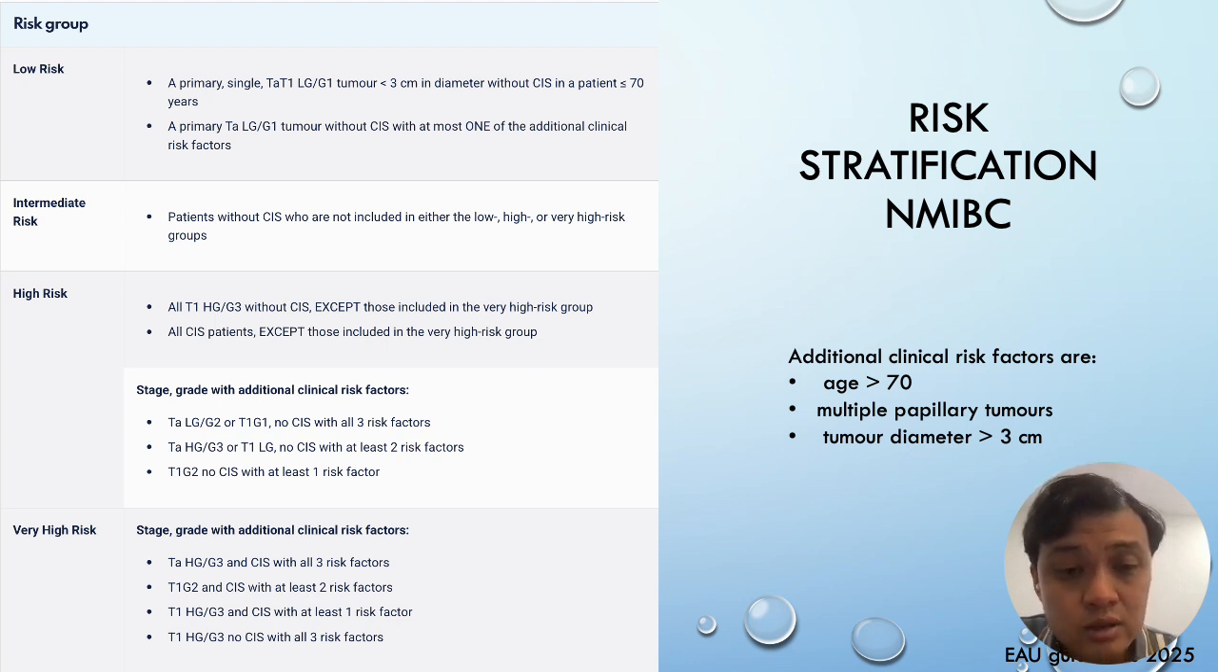Now we go to high risk: all T1 high grade without CIS, except those included in the very high risk group, you can see below, which is where they are not, depending on the actual T staging, CIS as additional, depend on the number of risk factors, and also all CIS patients are also considered high risk.